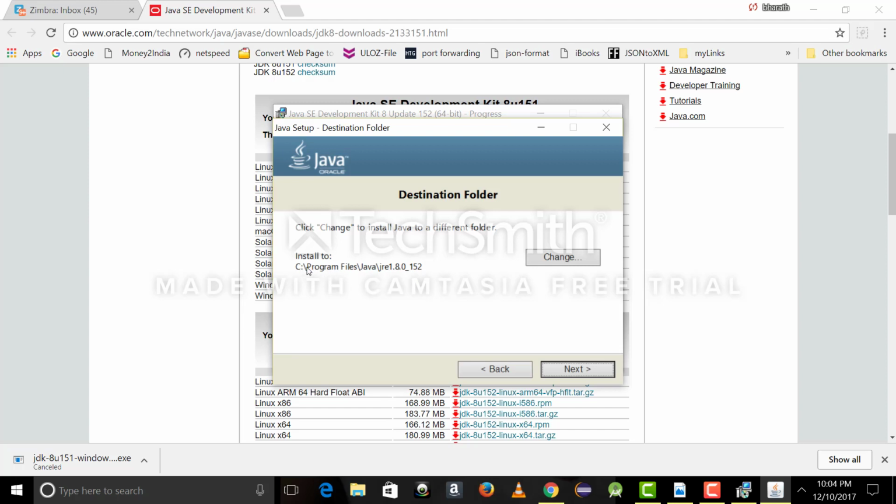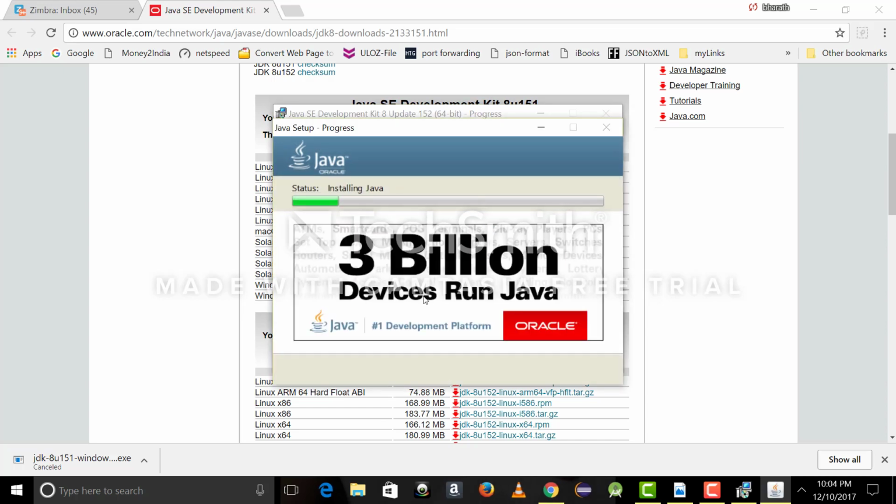Okay, so this is the installation directory. Copy this or at least remember this directory, we need that to set up the environment variable later. I'll show that. So click next here, and now again it's finishing up its installation.